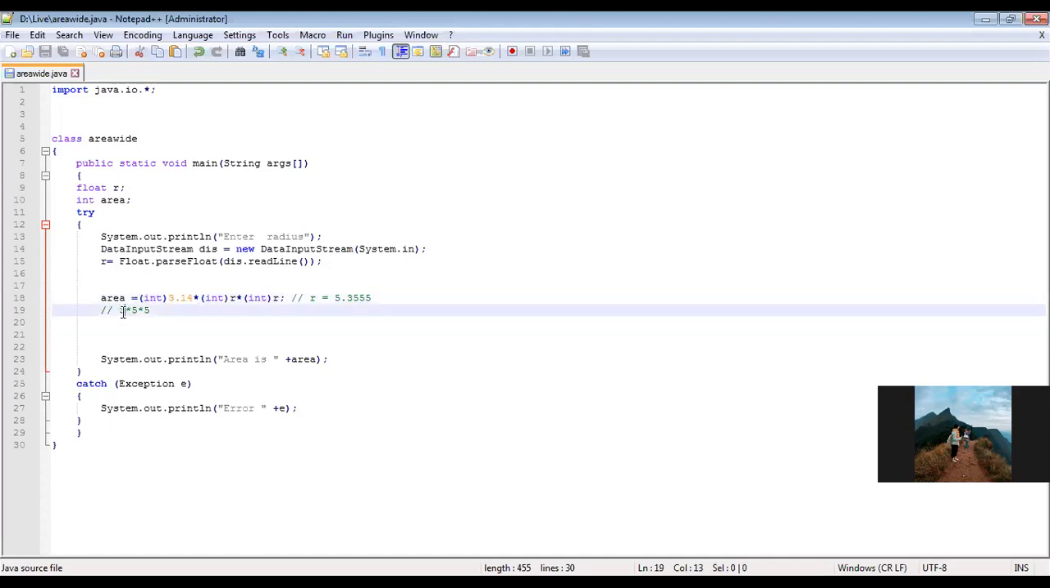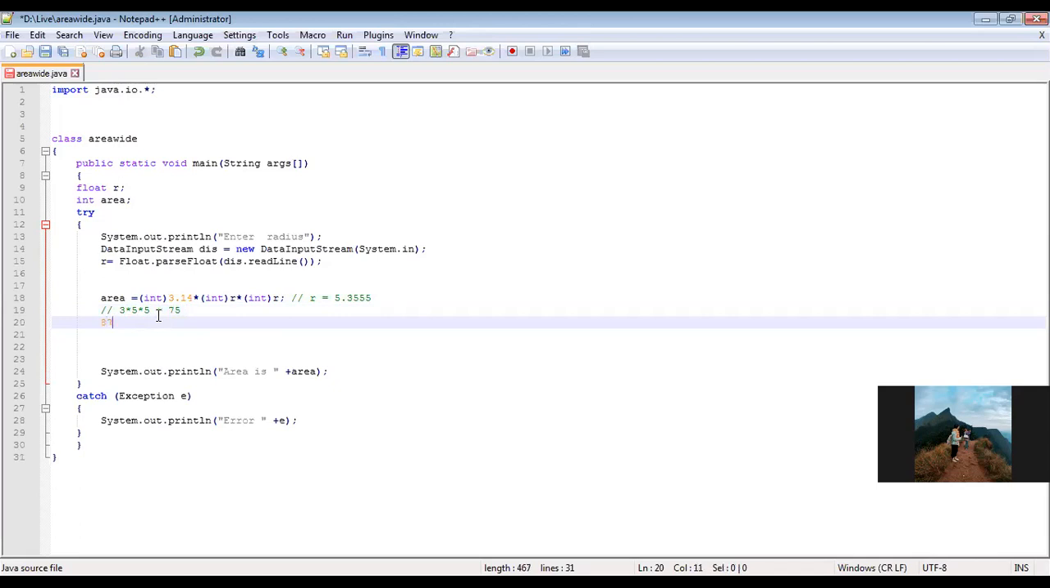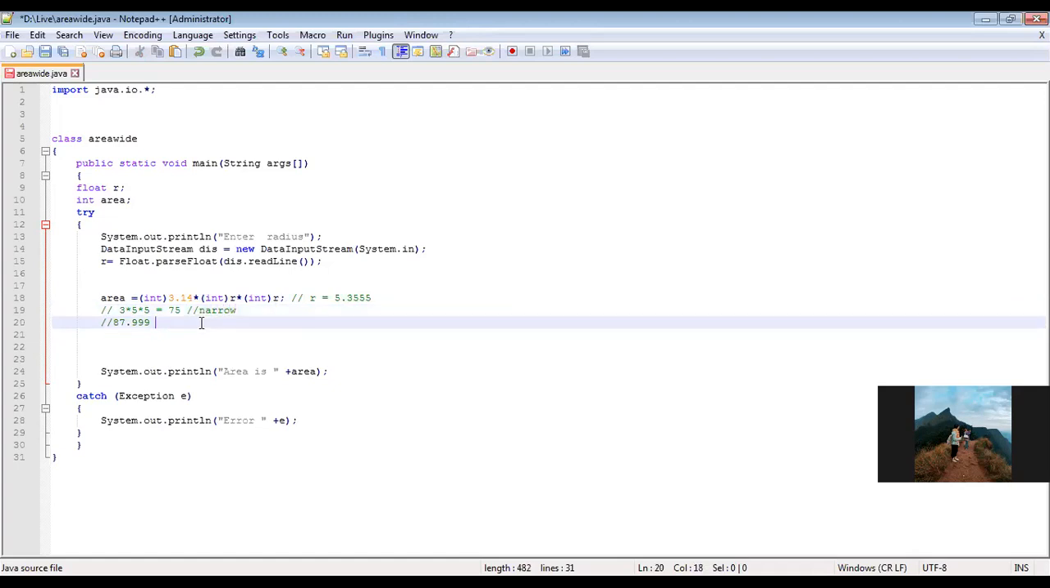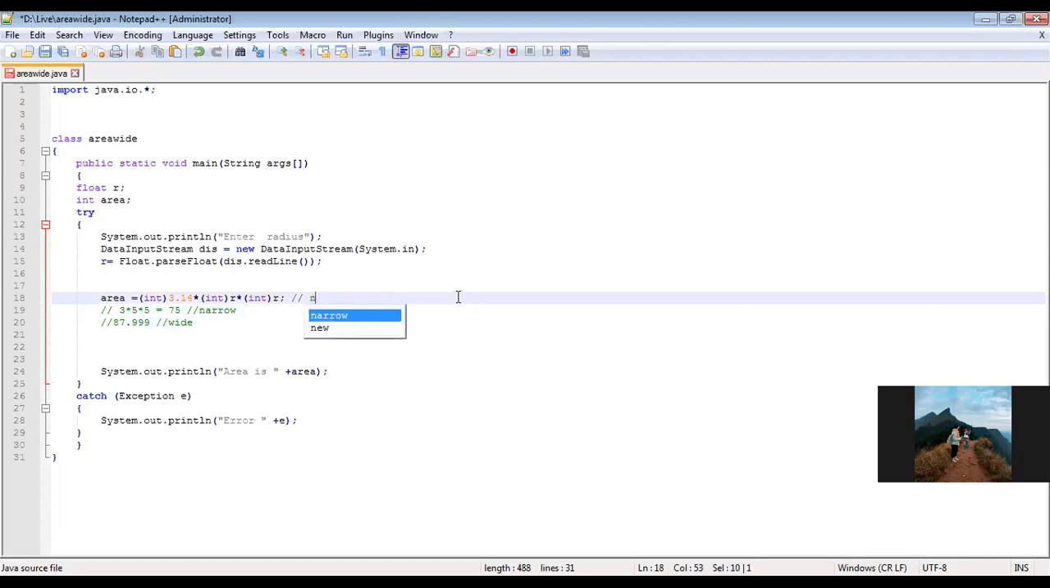3.14, only its integer part was taken. Are you able to understand, Joshni? R also, I left off this portion, 0.35 I left off. Yes, ma'am. Okay, so my answer will be 75, a completely different answer. Earlier you got something, no, 87.9. When you do a narrow casting, you will get this answer. When you do a wide casting, you will get this answer. Is it fine? The difference.